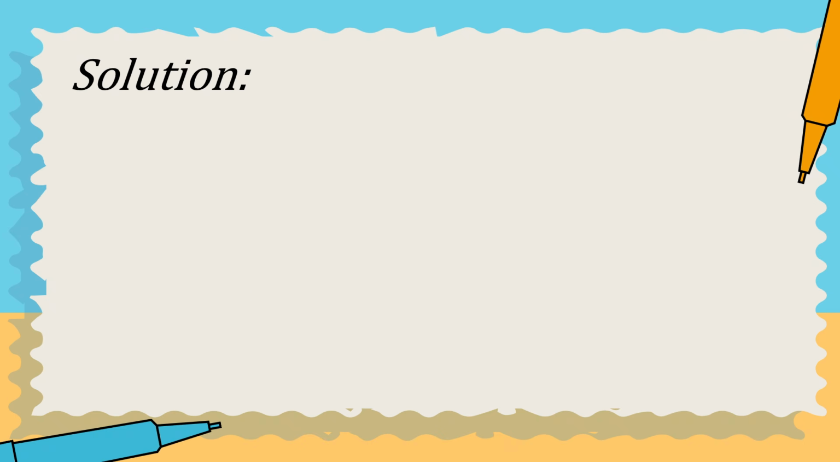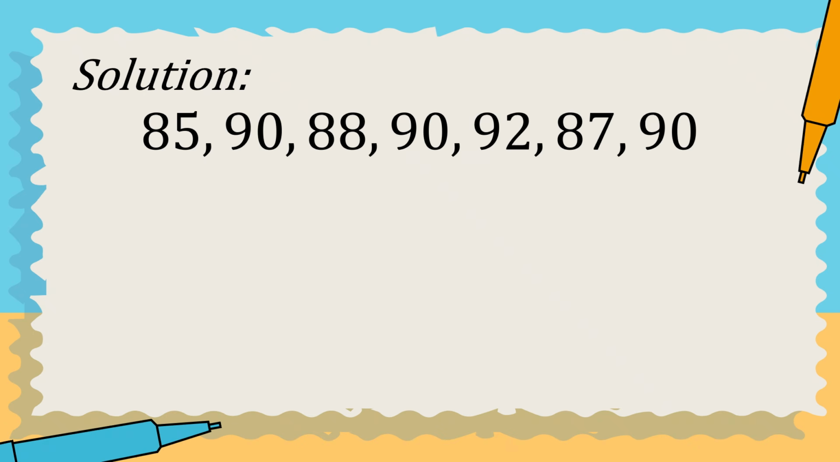Let us now get the median of the given problem. To get the median, we are going to write first the given values, or the given math quiz scores. We have 85, 90, 88, 90, 92, 87, and 90. To get the median, we need to arrange the given values in either increasing or decreasing order. So for this one, I'm going to use the increasing order.